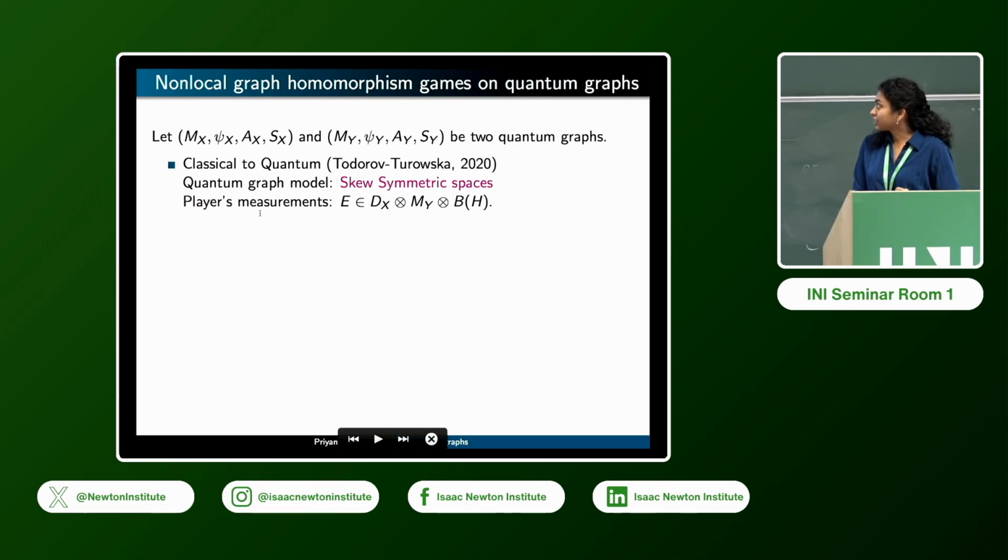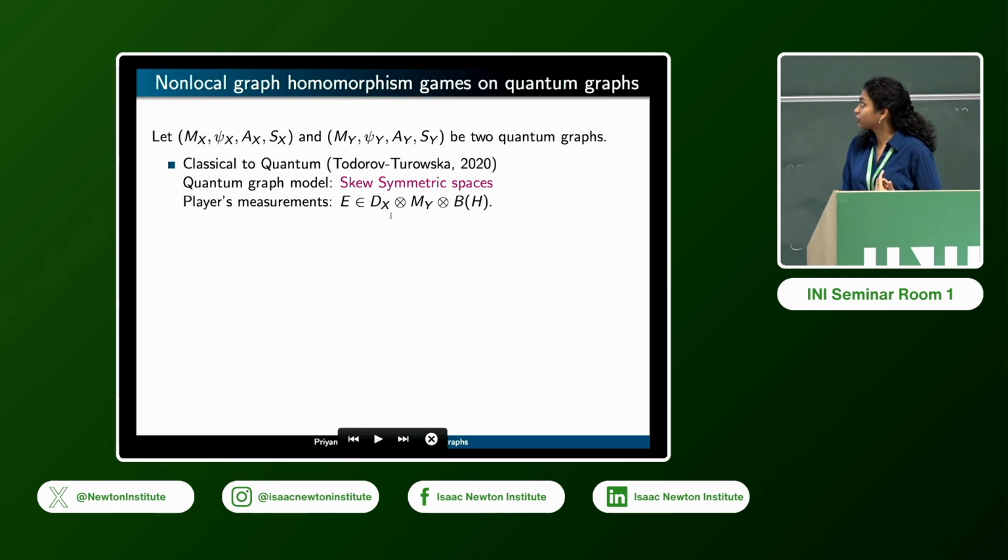Basically in this scenario, if you think about the player's strategy, it comes from certain operators which live in this space. D of X is the diagonal algebra, and it represents the operator space corresponding to the classical graph. And this represents not the operator space, but the quantum vertex set associated to the quantum graph. And this is where the operators on this resource space come from.